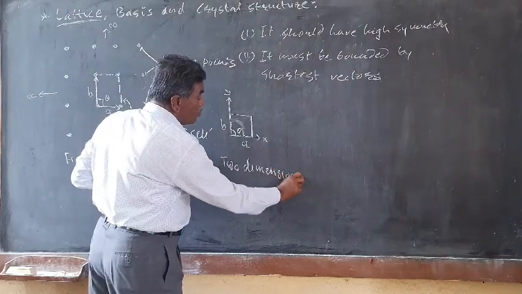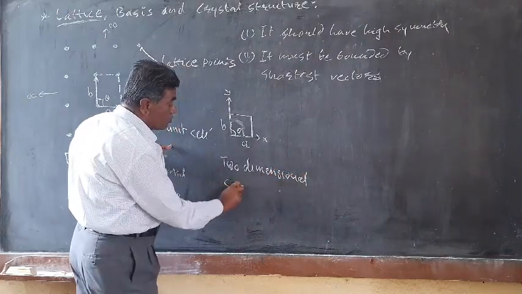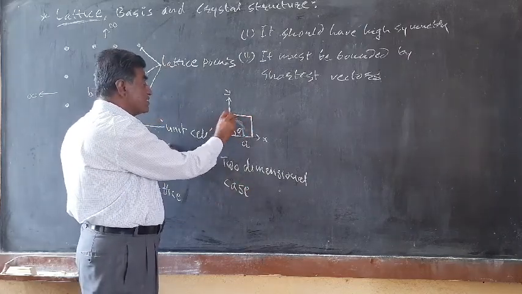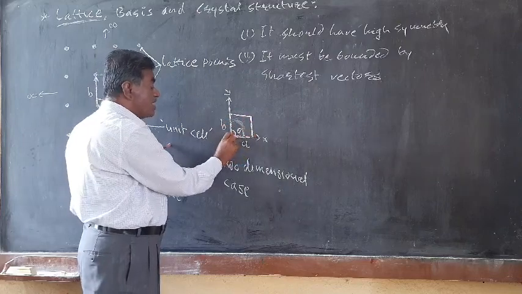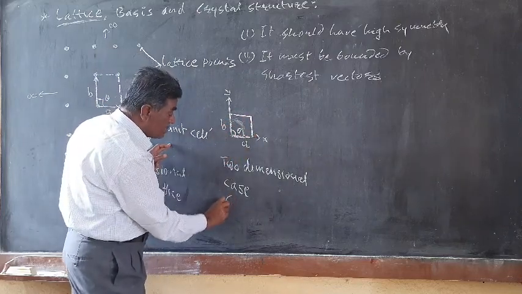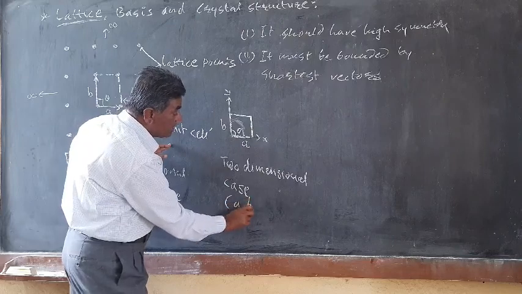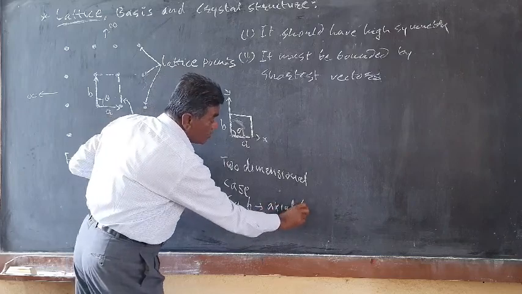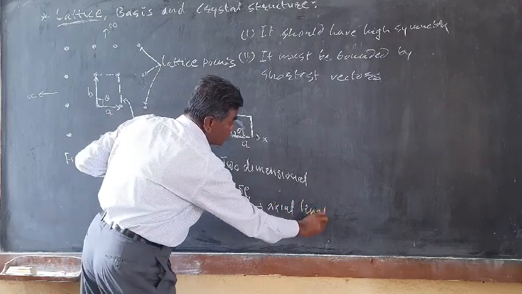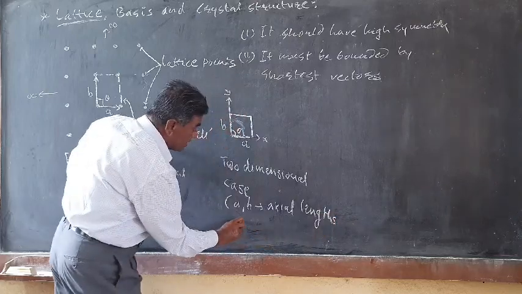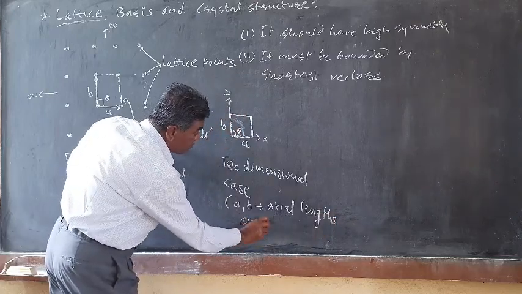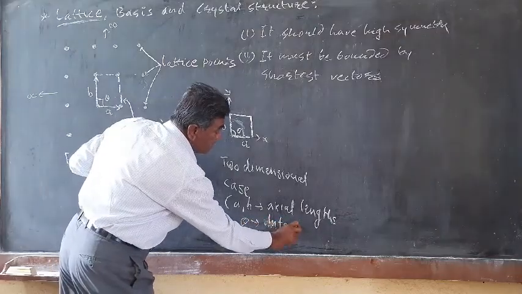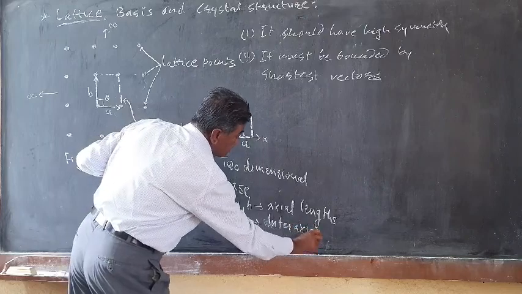In the case of the two-dimensional case, the shape and the size of this unit cell is given by three parameters. Here A and B are the axial lengths, and theta is nothing but the angle, the interaxial angle. So, size and angle.